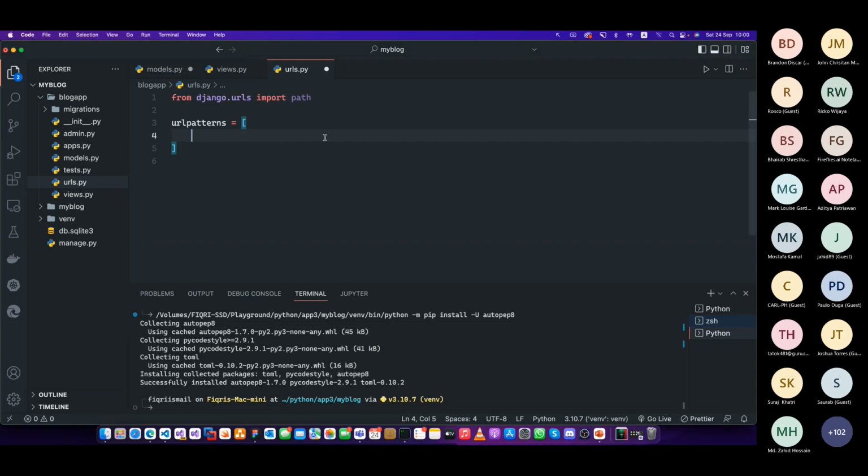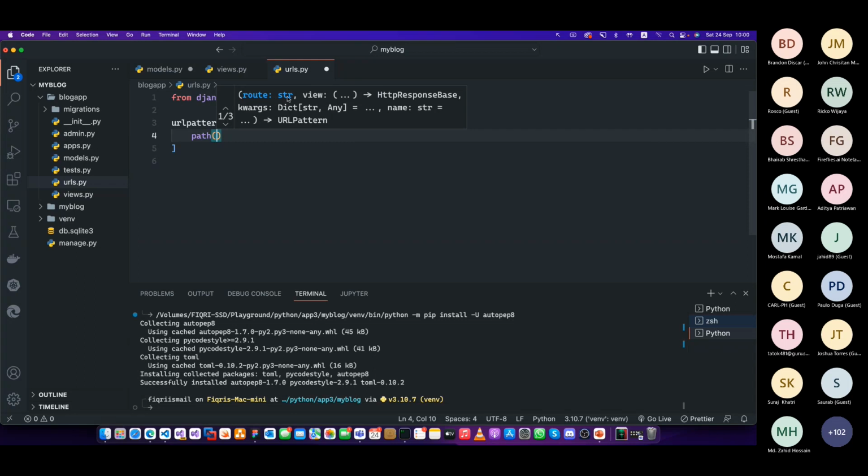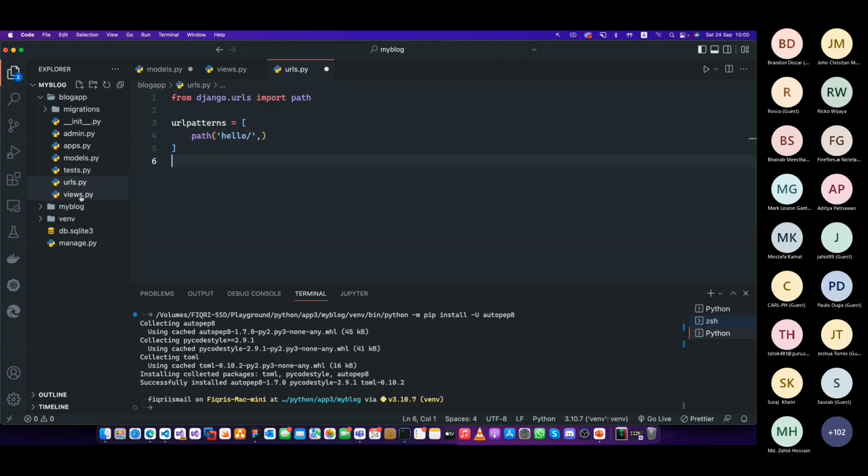So first thing you should call is the path, say path. If you open the path, you will see the route. How should it work? So I'm going to say hello, and make sure it ends with this slash. It's always a must. You have to do that, right? And then the name of the view. Whatever the view, it will return a URL pattern. So the view means you have to use this view. That means a controller.